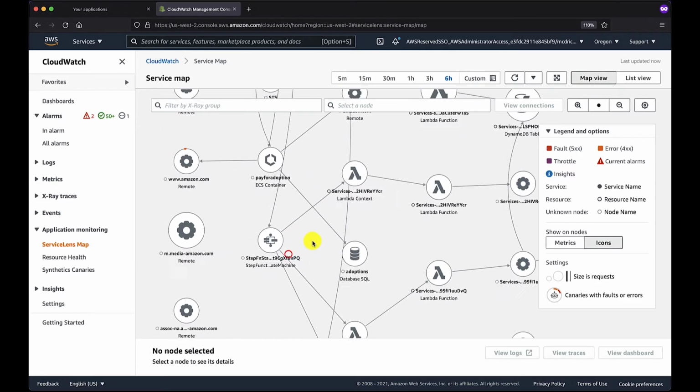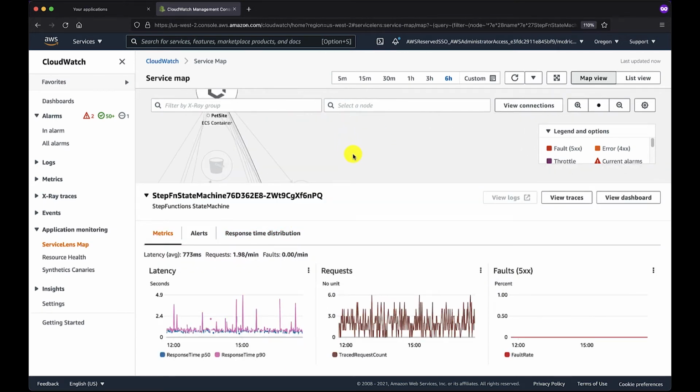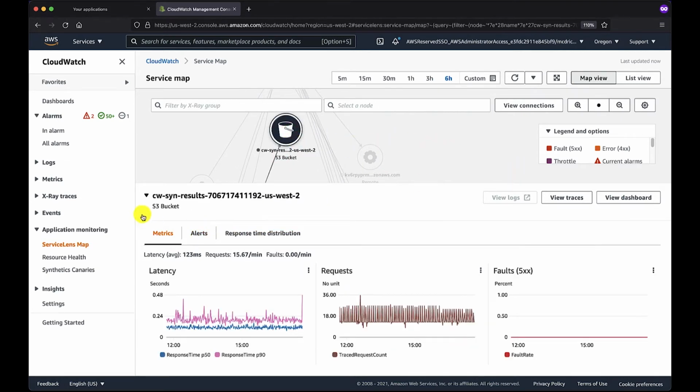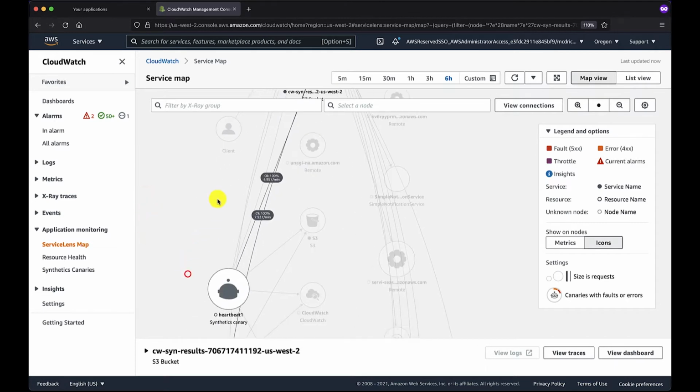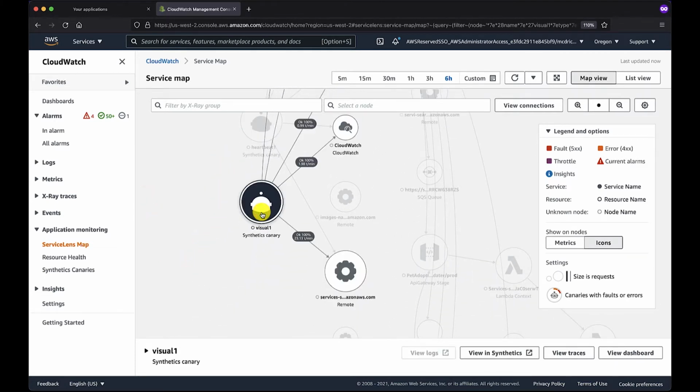Some of the elements that we see here include step functions, as well as DynamoDB, containerized applications. We have S3 buckets represented. There's a number of different AWS services that are natively supported, as well as synthetic canaries.